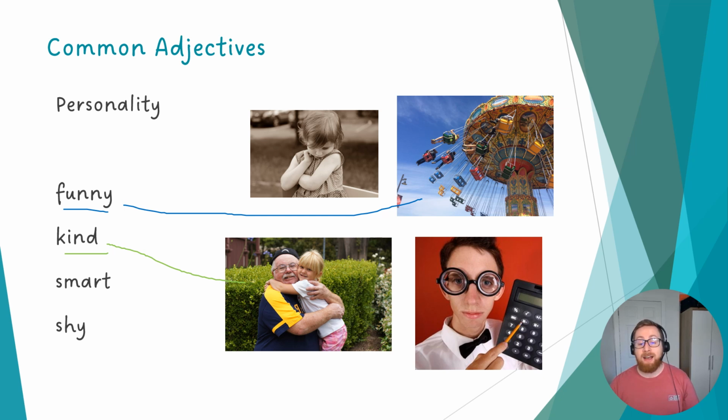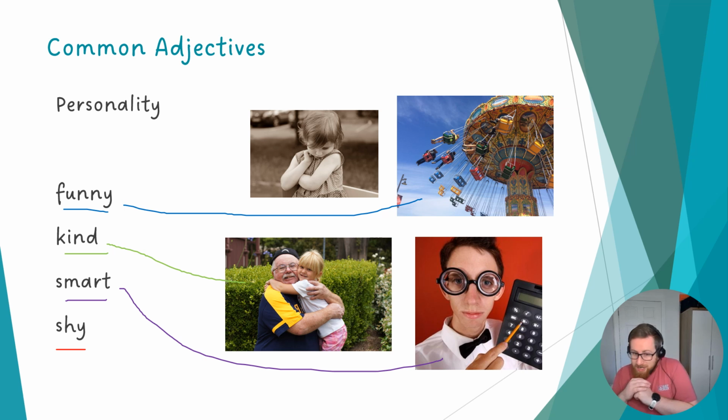He is kind. What about smart? Very good at maths, good at school. He is smart. What about shy? She is shy.